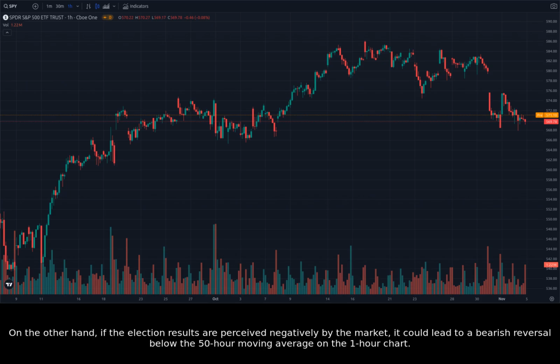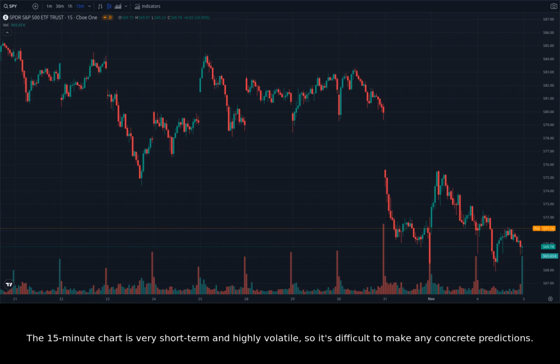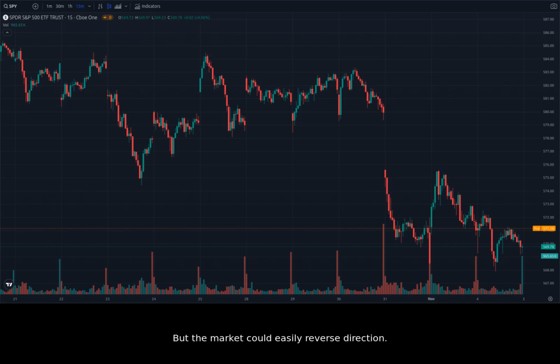On the other hand, if the election results are perceived negatively by the market, it could lead to a bearish reversal below the 50-hour moving average on the 1-hour chart. The 15-minute chart is very short-term and highly volatile, so it's difficult to make any concrete predictions. However, the formation of higher highs and higher lows suggests a potential bullish bias. But the market could easily reverse direction.